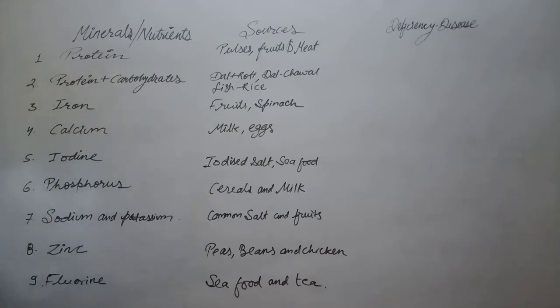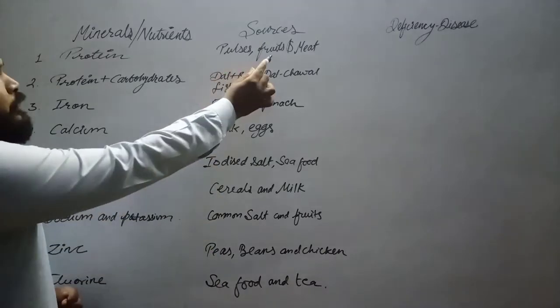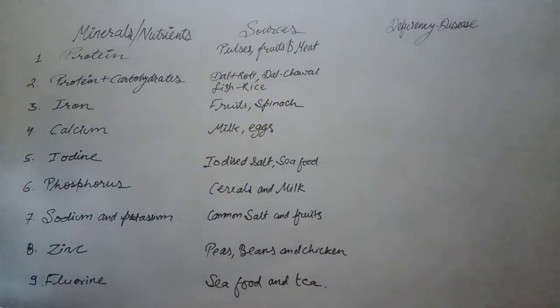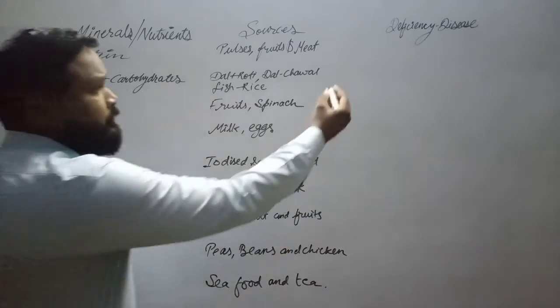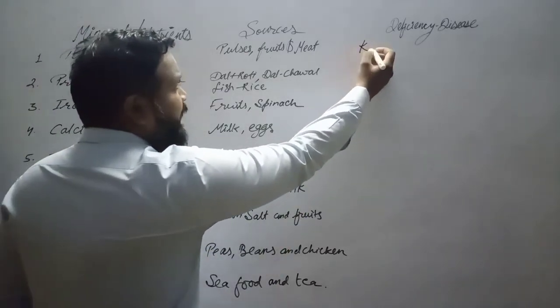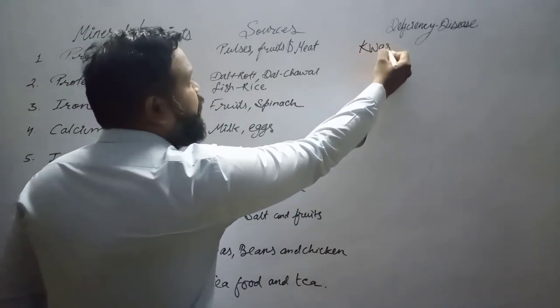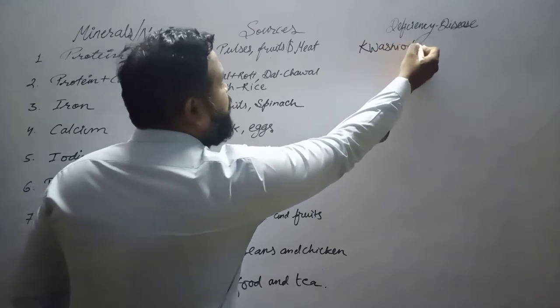Students, so the first mineral or nutrient is protein. You know that protein is the building block of our body. We get proteins from pulses, fruits and meat. Pulses, fruits and meat. Now what happens if we don't get protein? Yes, there will be a disease, a very famous disease, a very negatively famous disease. What we call it, Kwashiorkor.